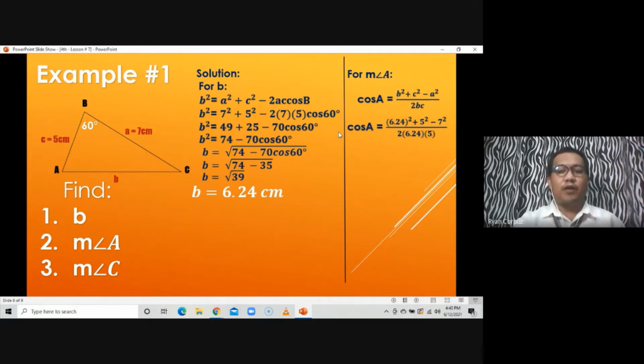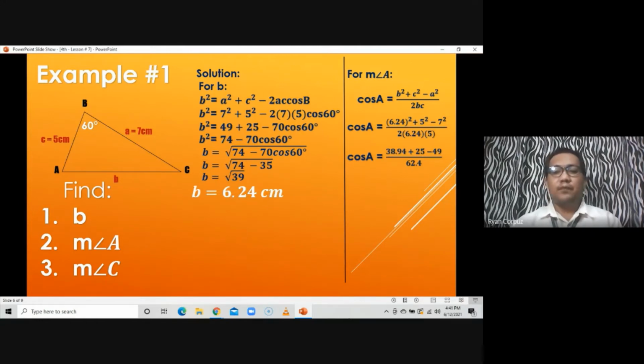Then 6.24 as the value of B, quantity squared, plus A, I see, is 5 squared, minus A is 7 squared, all over 2 times 6.24 times 5. And from there, let's simplify everything that has a square, as well as multiply the denominator. So 6.24 squared is equal to 38.94. 5 squared is 25. 7 squared is 49. So all over 2 times 6.24 times 5 is equal to